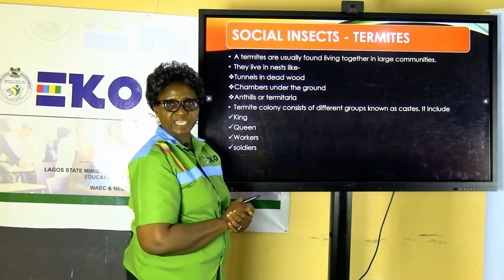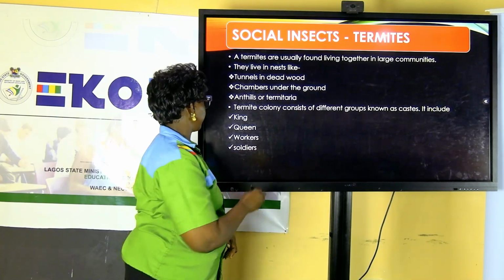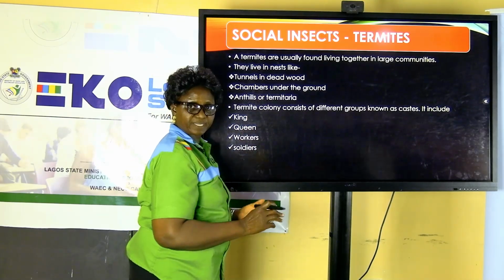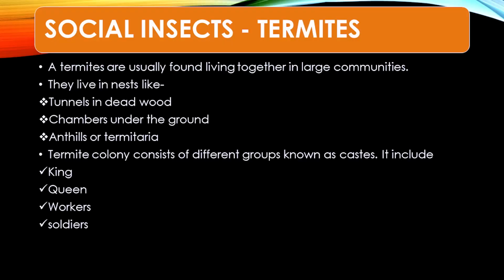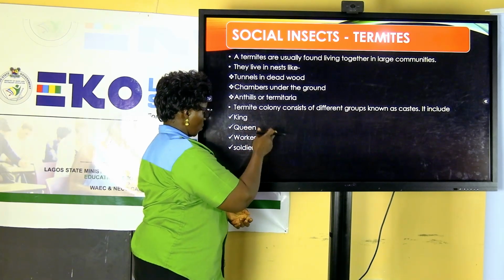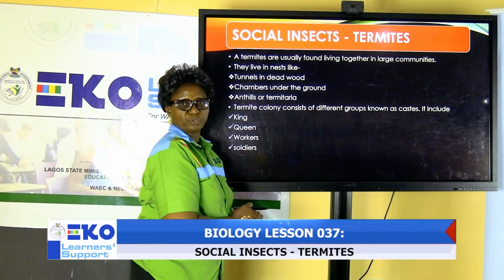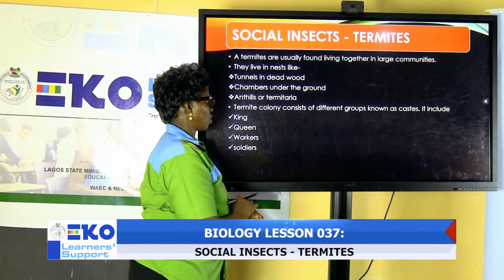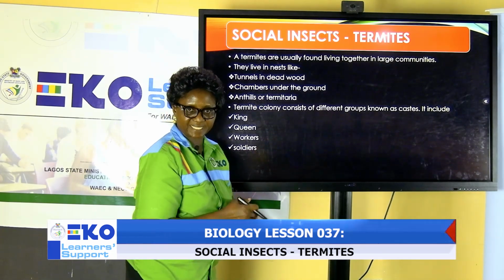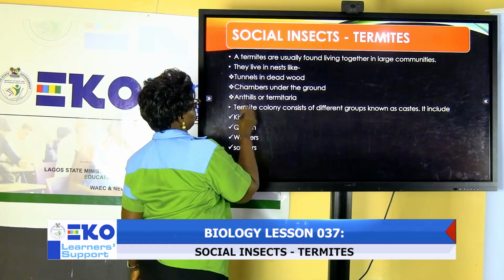And these groups include the following. The first one, they have king, they have queen, they have workers, and they have many soldiers. You will see king, queen, workers, soldiers in the group that forms what we call termites living in colony.